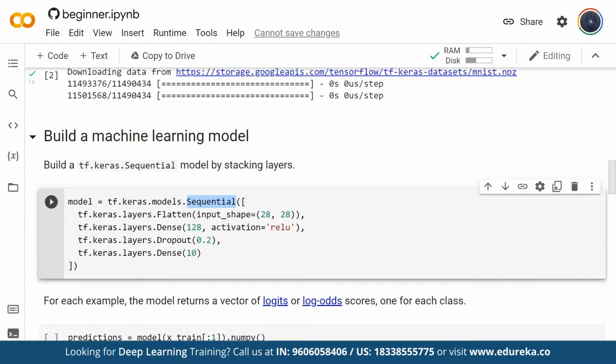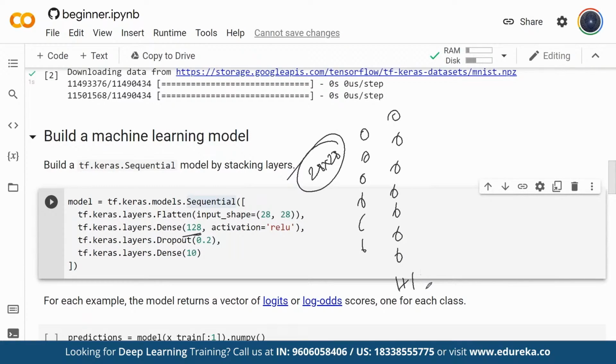I'm creating my model as sequential, and then I'm saying my input shape is 28 by 28. That means in my input layer, I have the shape of 28 into 28. And this is connected to my hidden layer, which has 128 neurons. I'll call it H1, which has 128 neurons.